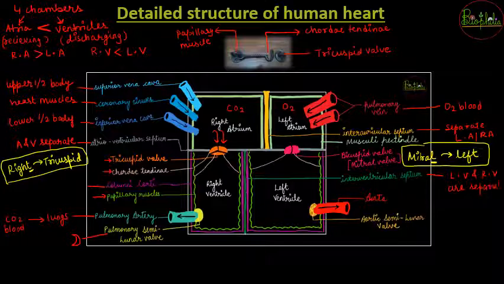So for that separation the wall is called as interventricular septum. अब left ventricle से the oxygenated blood needs to go to the tissues, so that the aorta is going to be the artery that supplies the oxygenated blood.